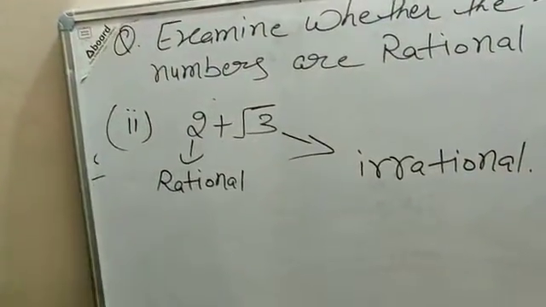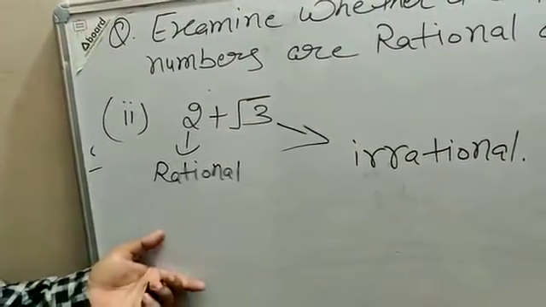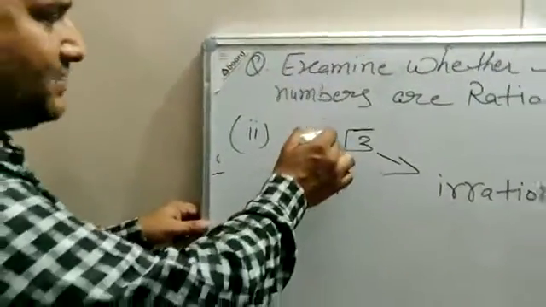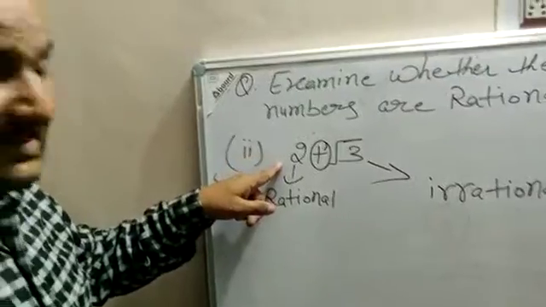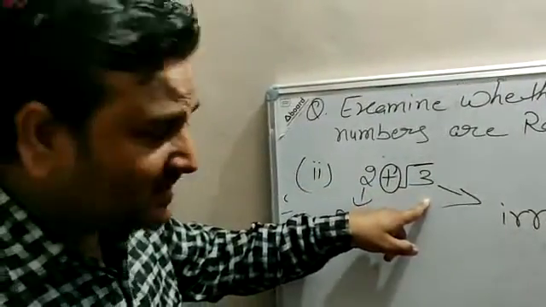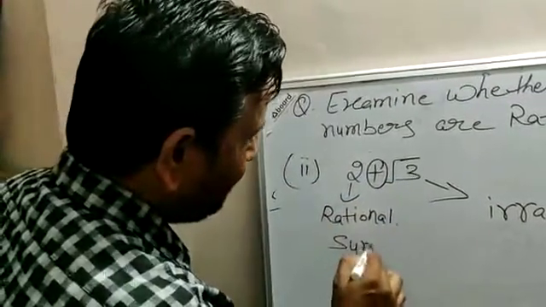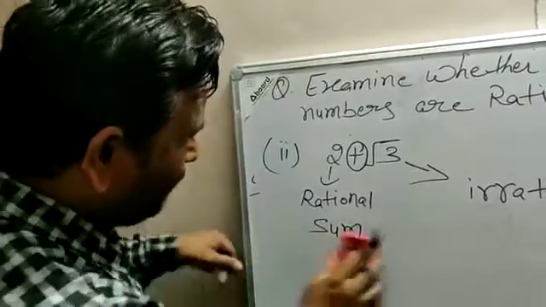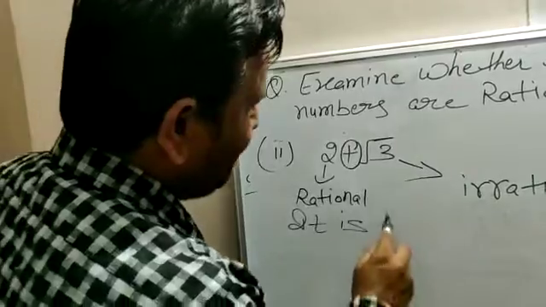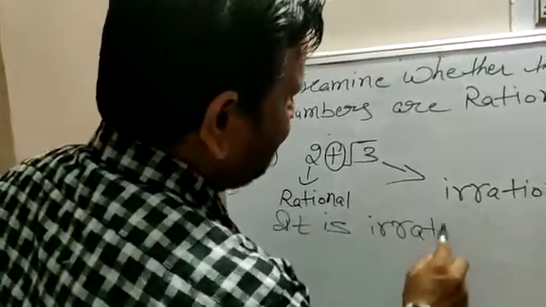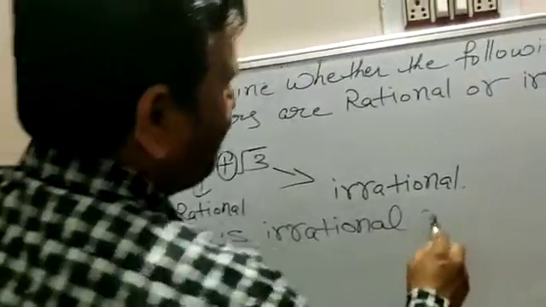And already we discussed the properties. This sign is the sign of addition: the sum of rational and irrational. We have to write it is irrational.